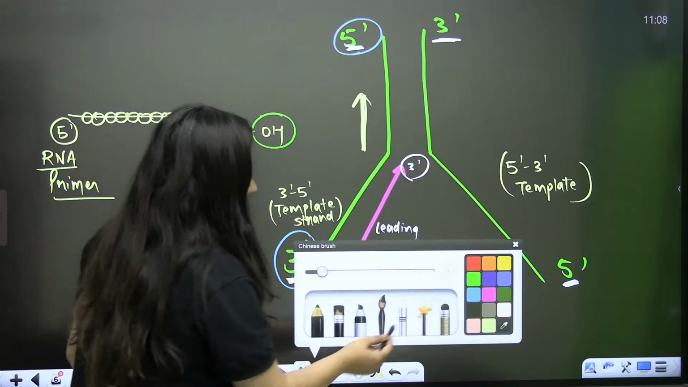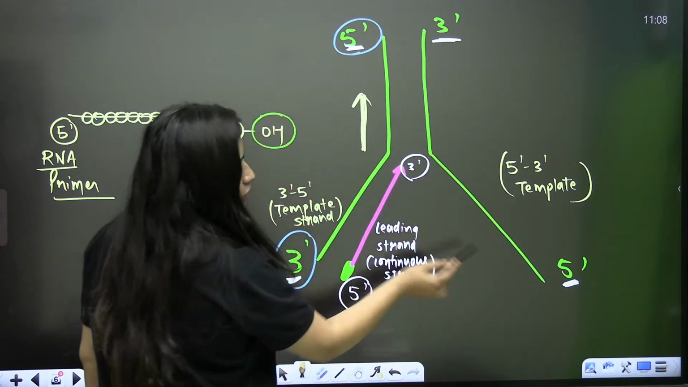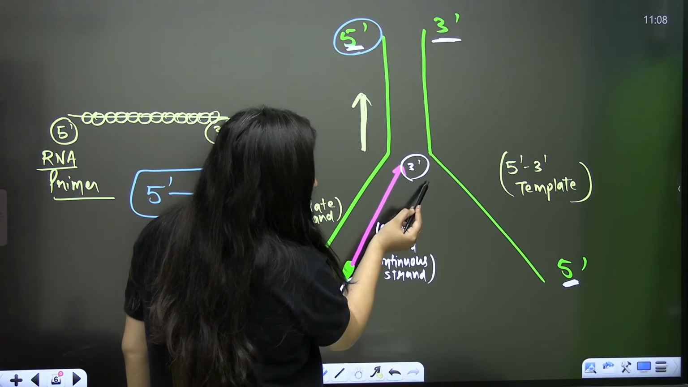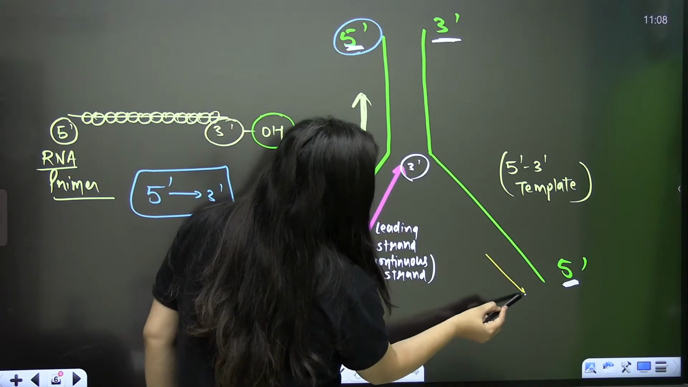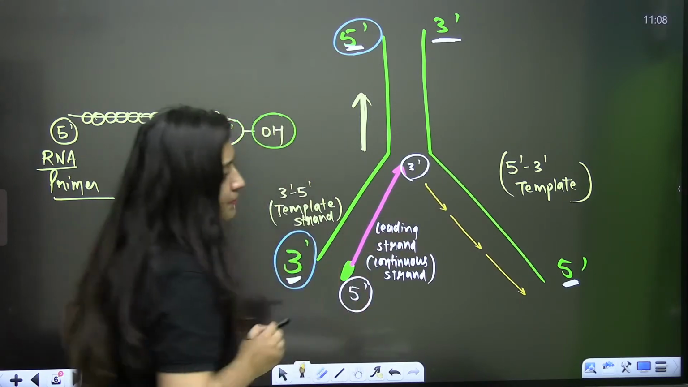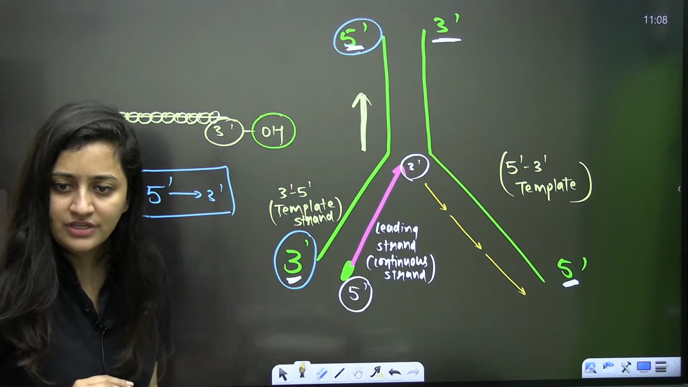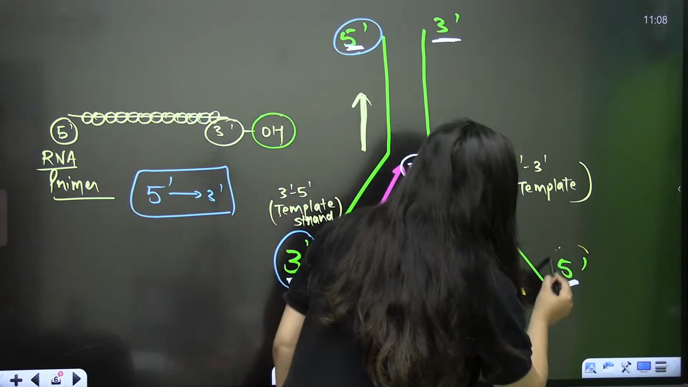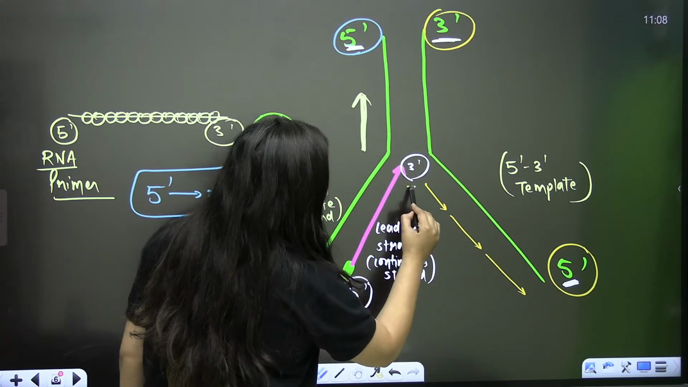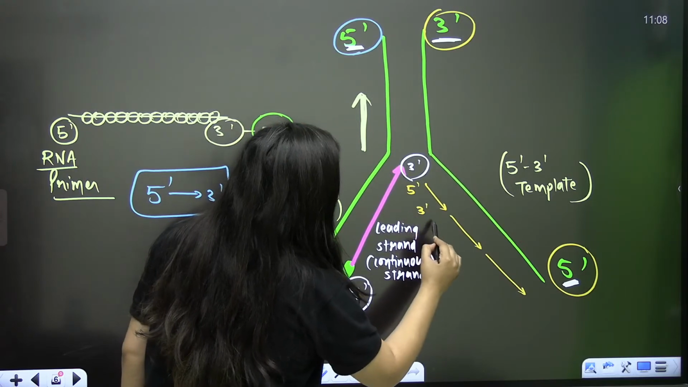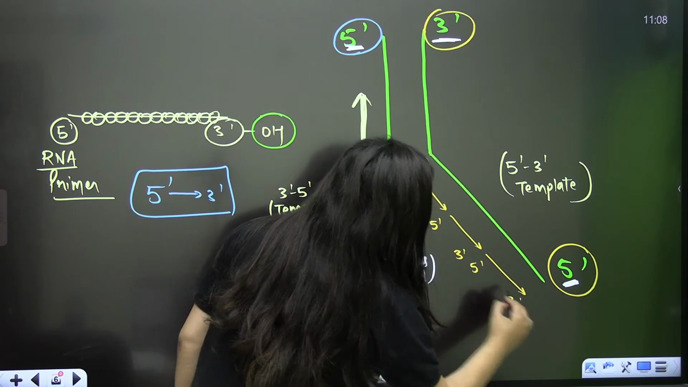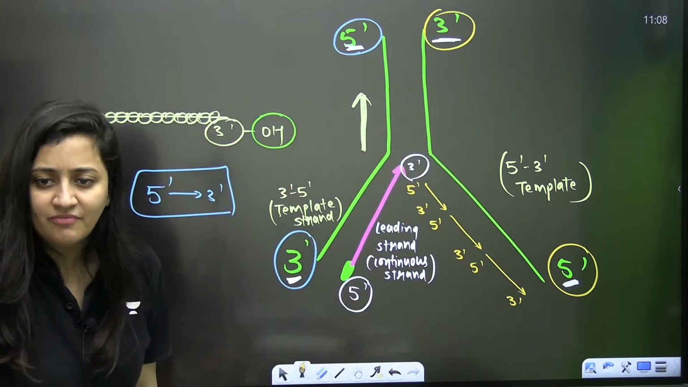Now simultaneously it has to form a new strand here also. But here the direction of synthesis is opposite. Can you see that? Here, 5' to 3' is the template. So if I have to synthesize the DNA complementary to it, the polarity will be like this. The direction of 5' to 3' will be like this.